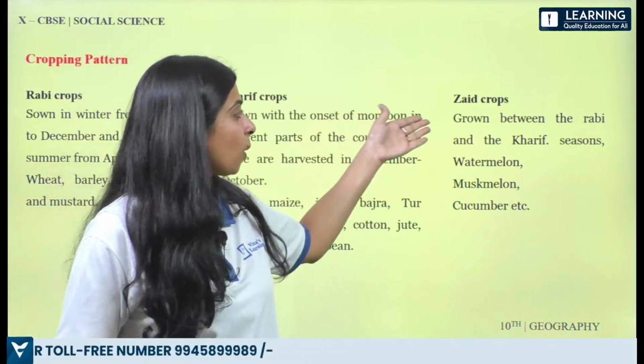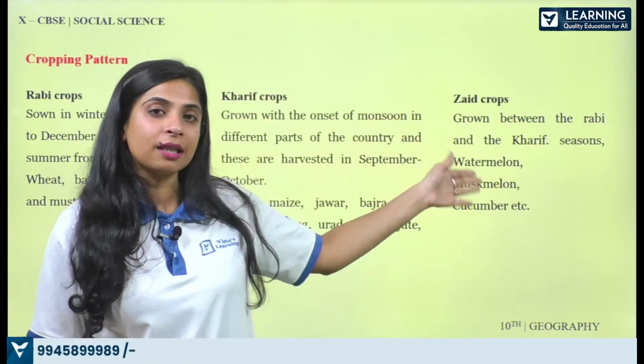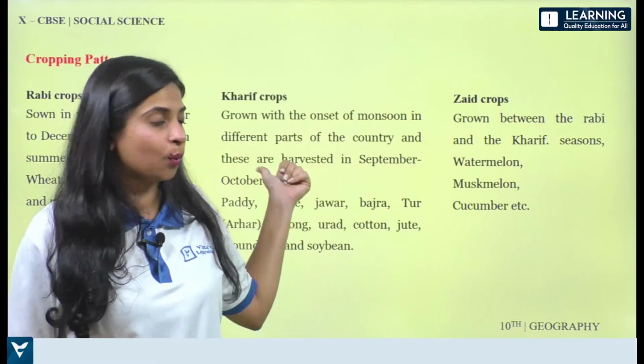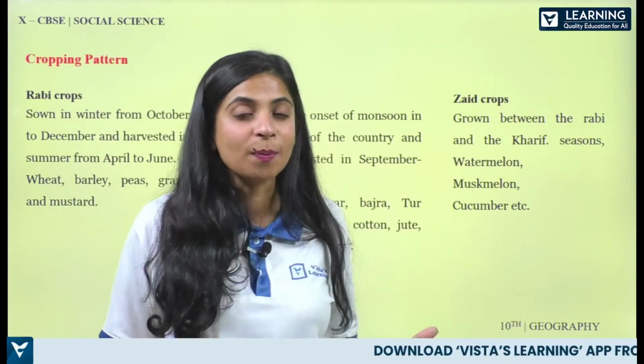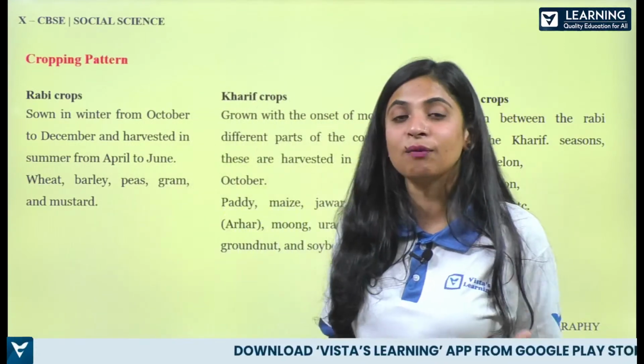Then we have zaid crops. It is grown between the Rabi and the Kharif, the season between the first two. Alright, so like watermelon, muskmelon, cucumber, these are some of the commercial crops which we really like, we look up to, right?